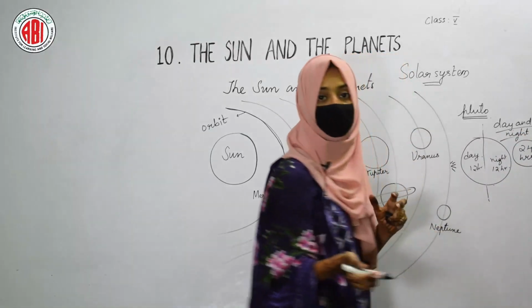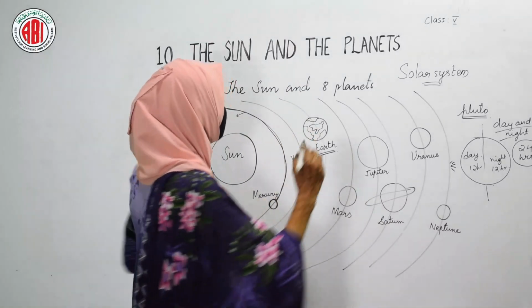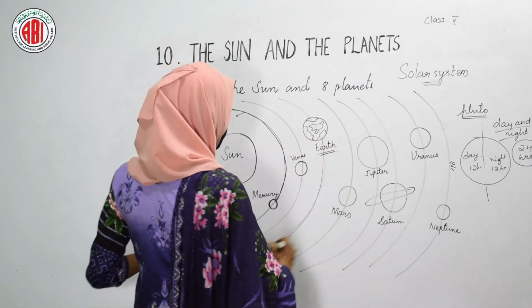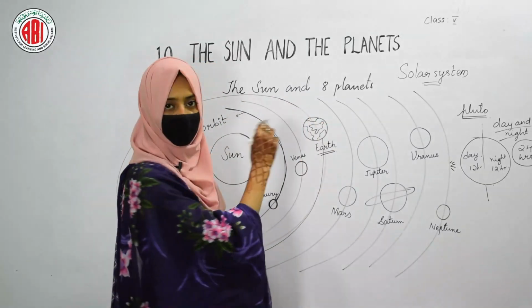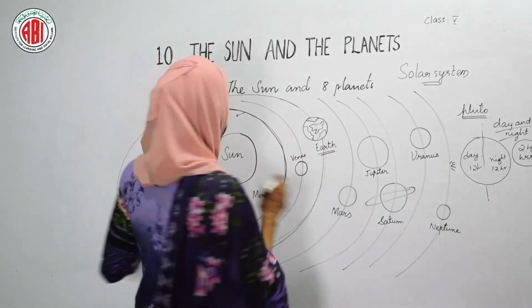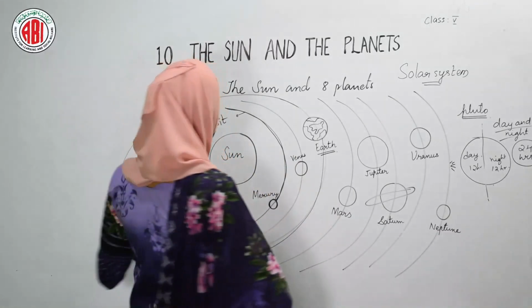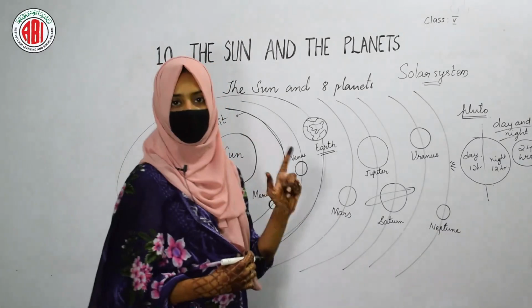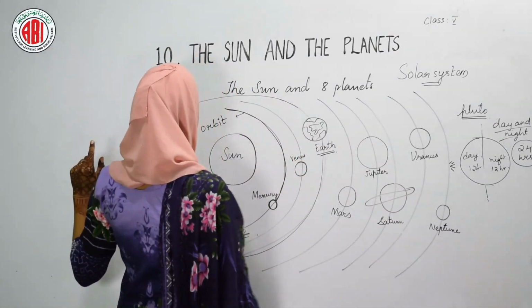Now let us see how the seasons change. So this is our Earth. It will revolve around the sun, and one complete revolution causes seasons. One complete revolution takes a time period of 1 year. In a year, the Earth revolves around the sun and it causes seasons.